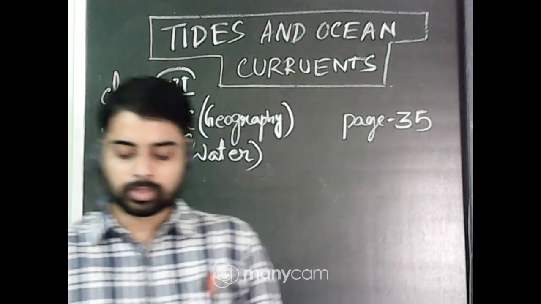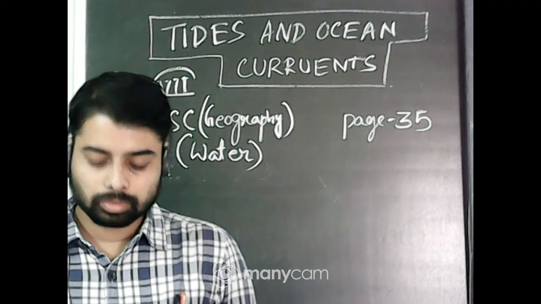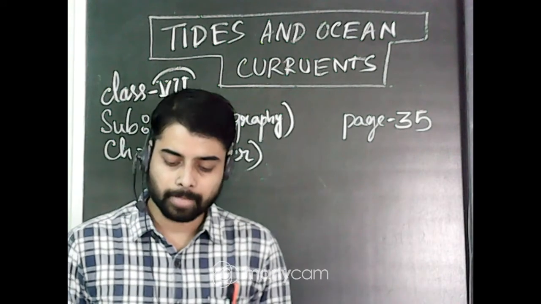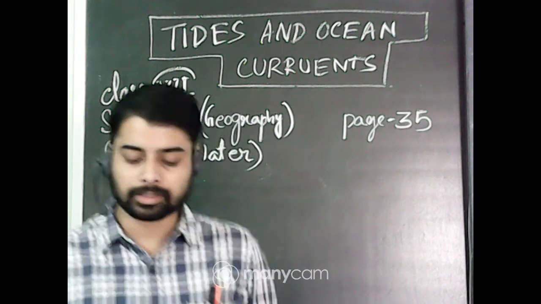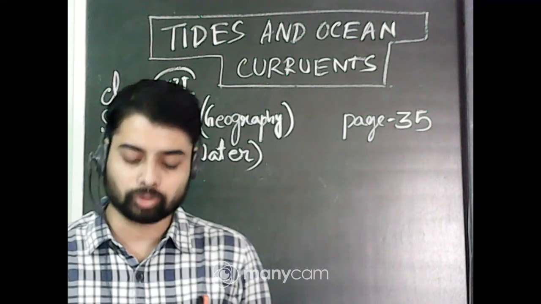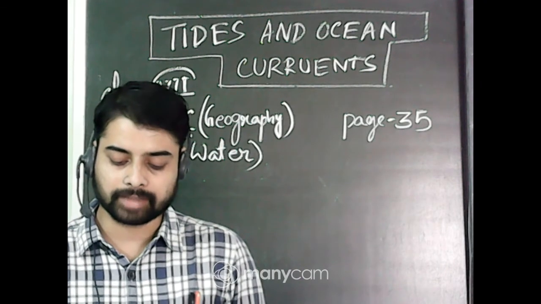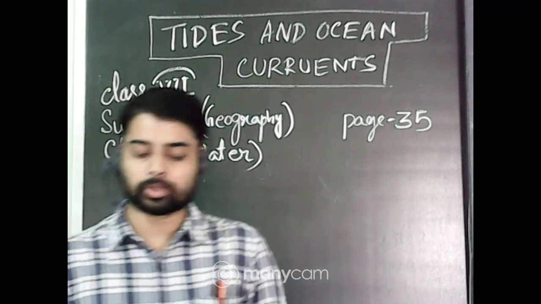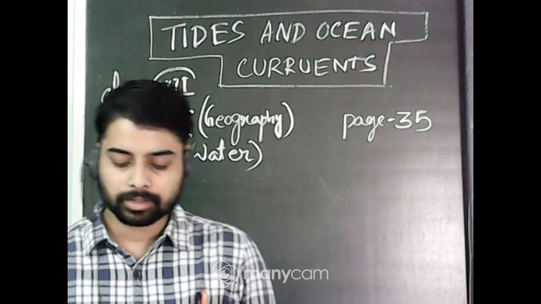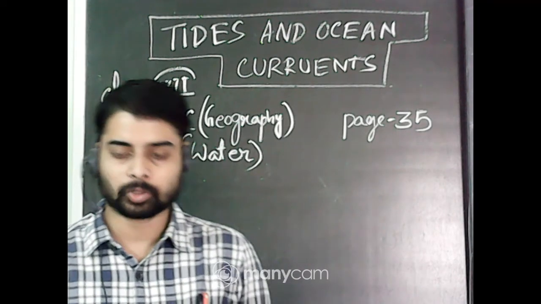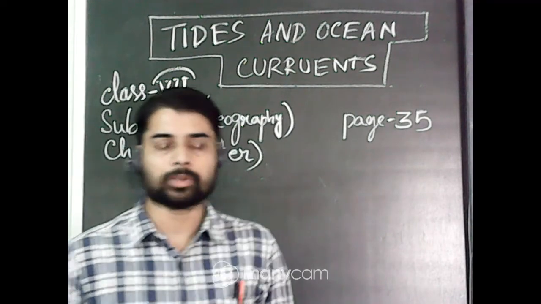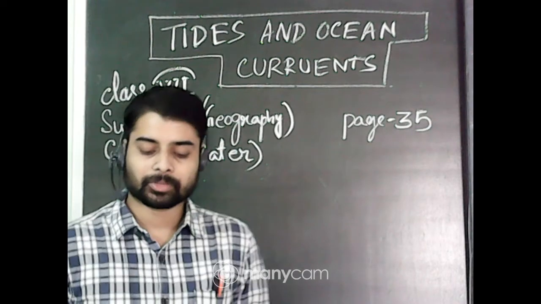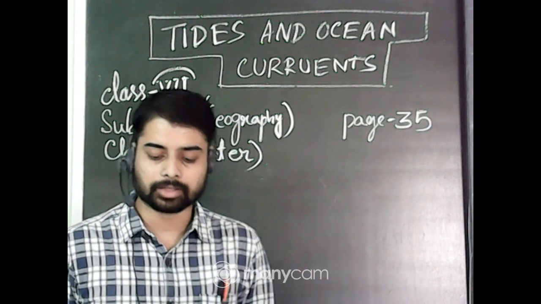So it is of two types, number 1 high tide, number 2 low tide. So what is high tide? It is high tide when water covers much of the shore by rising to its highest level, and it is low tide when water falls to its lowest level and recedes from the shore. In Bengali these are called Joar and Bhata. So, high tide and low tide.